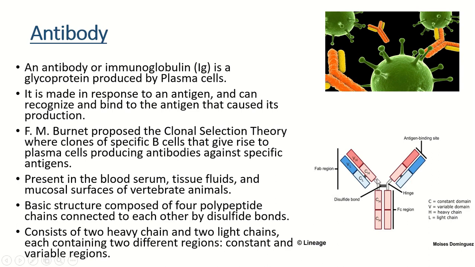So the typical structure of an antibody has 2 heavy chains and 2 light chains, each containing 2 different regions, that is a constant region and a variable region. The variable region is variable, it is different, and constant regions are constant for all particular antibodies. So there is a constant region for heavy chains, that is CH, and a constant region for light chains, CL, and a variable region for the heavy chain, VH, and a variable region for the light chain, that is VL.